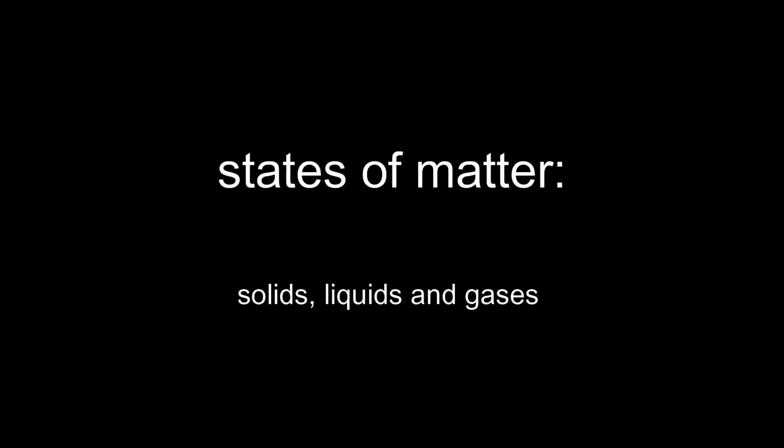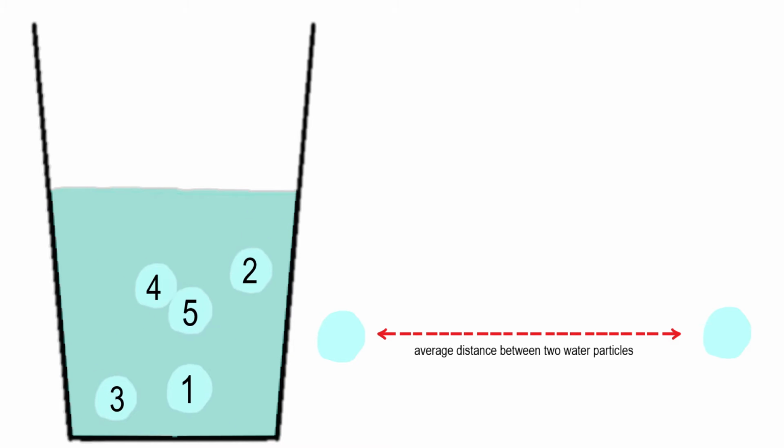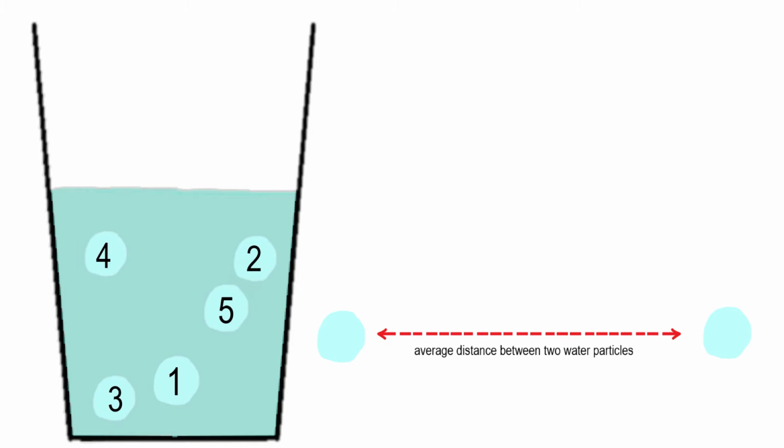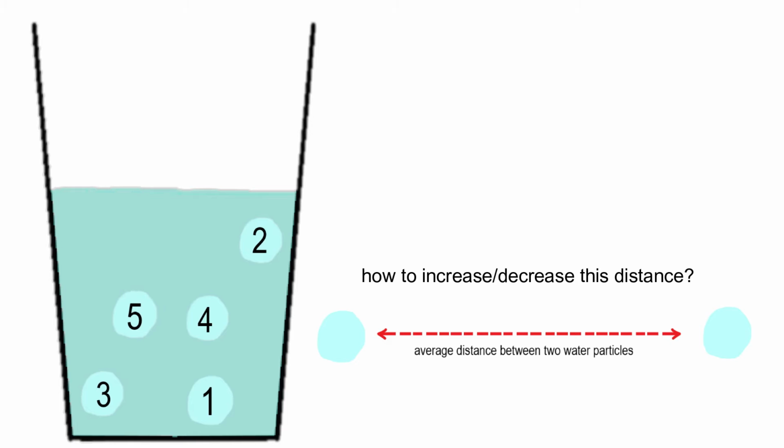Any object out there, any object, can change its state of matter. Take this glass of water. The water atoms are separated, on average, by a certain relatively small distance. If we alter that distance, the water can transform its state from liquid to either gaseous or solid. How can we alter that distance exactly? Well, we add energy to the atoms.